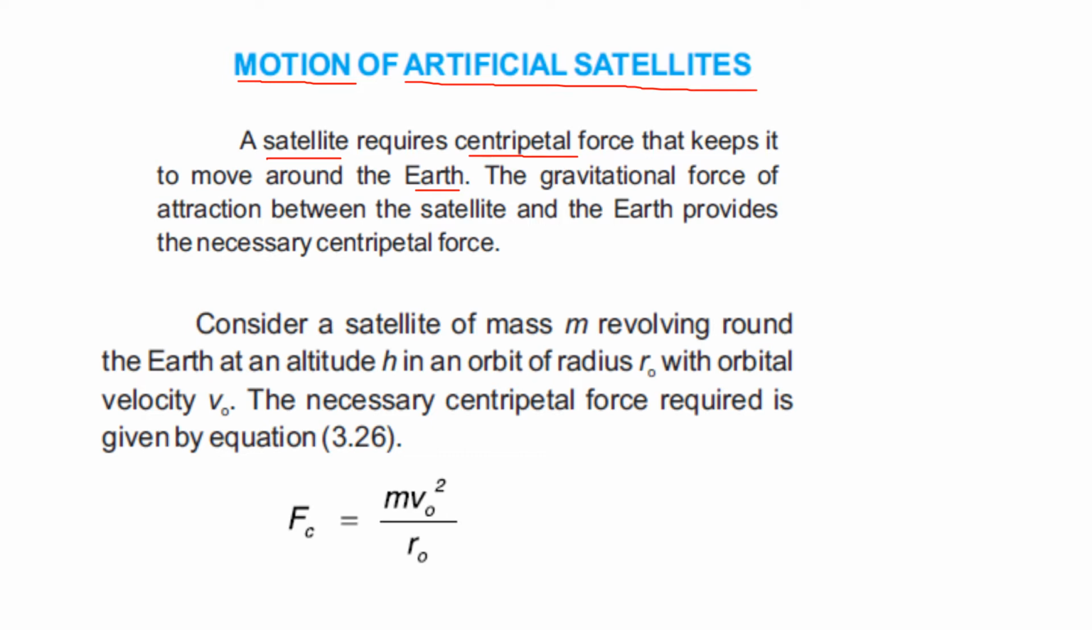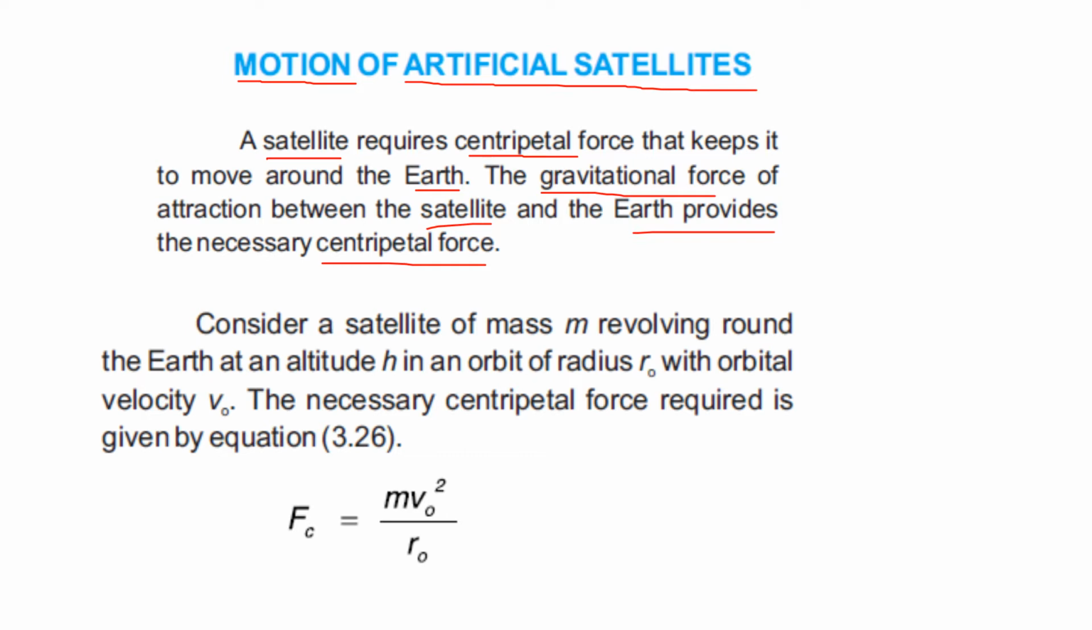That's why these satellites are moving around the earth in a circular path, because they have the specific centripetal force that keeps them moving in a specific orbit. The gravitational force of attraction between the satellite and the earth provides the necessary centripetal force. So as we know, the satellites are moving around the earth and they have the specific centripetal force. That's why they are revolving around the earth.